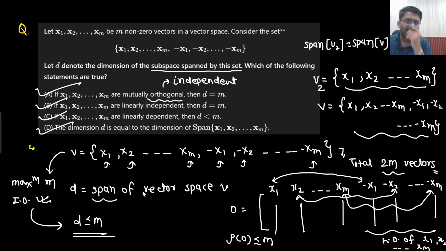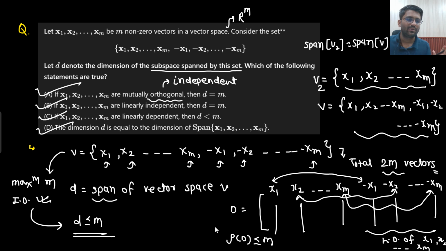Understandable? Along with that, here we should consider a vector space Rm. Why is that so? Because dimension is also important. I need to say that these vectors have a dimension of m. If I don't even have a dimension of m, then I will not be able to create m independent vectors, and if I cannot create m independent vectors, then I cannot have span m. So the dimension should also be given as m. If the dimension is m, then I can say I have m linearly independent vectors, so your rank could be m, and if your rank is m, your span could also be m dimensional. I hope this is clear to you.